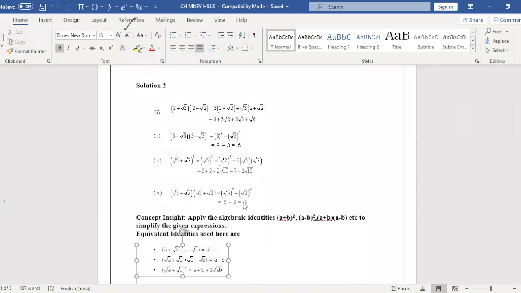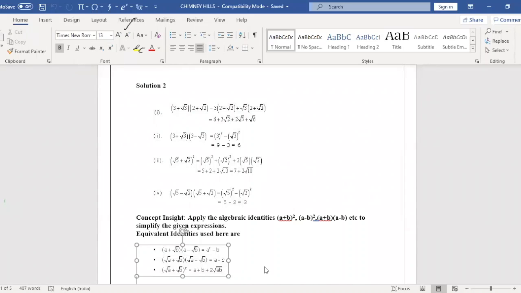Am I clear here? Yes, ma'am. Right, so here we have applied the concept of algebraic identities: a plus b whole square, a minus b whole square, a plus b into a minus b. Am I clear, children? On these equivalent identities I also gave classwork yesterday.